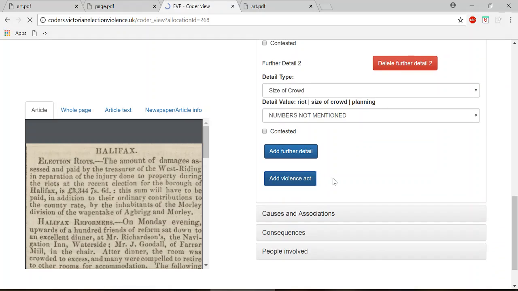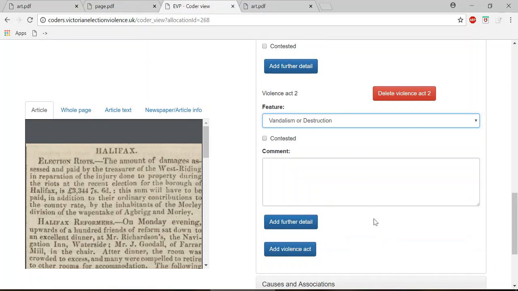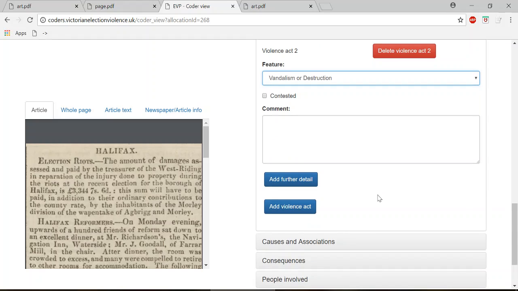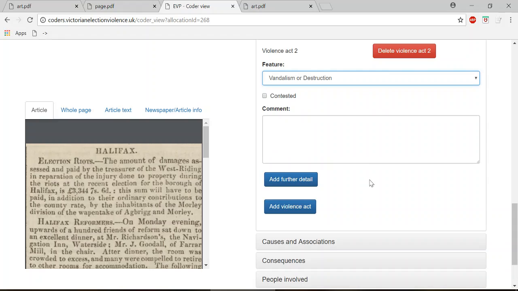So we add a violence here. Vandalism or destruction. Now you'll notice I'm not adding any further detail, and I can't emphasize this enough because a few people have done this, that the options for whether or not something is referred to as a riot or the size of crowd are only to be added below disturbance entries. If there is no disturbance, then these riot and crowd options do not have to be added, so there is no further detail for vandalism or destruction. You can add the spontaneous or planned further detail for any of these on the list, but as there's no information on this, it will not be added.